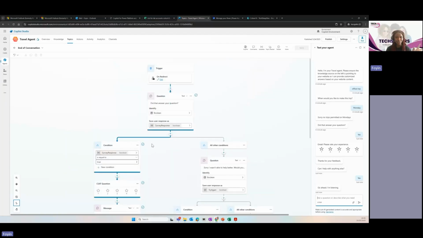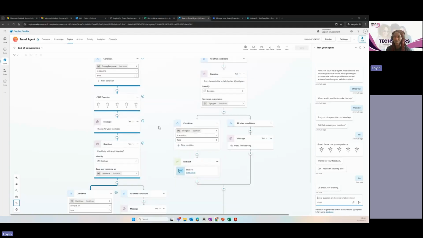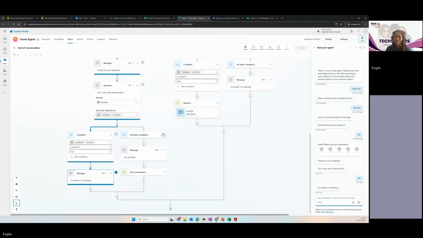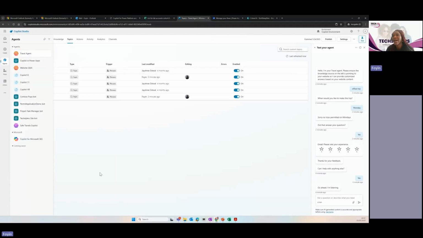So this is a typical example of this. The branching I did was very simple. I just said, when are you traveling, Monday or Saturday, yes or no? And then this conversation end is a default topic that shows branching as well. But you can see it's more extensive than the one that we built together. So I don't know if you have any questions about the condition and the branching. Okay, so that's fine.